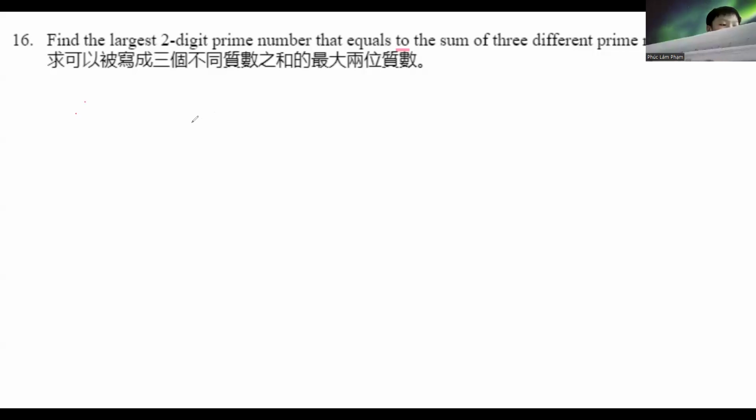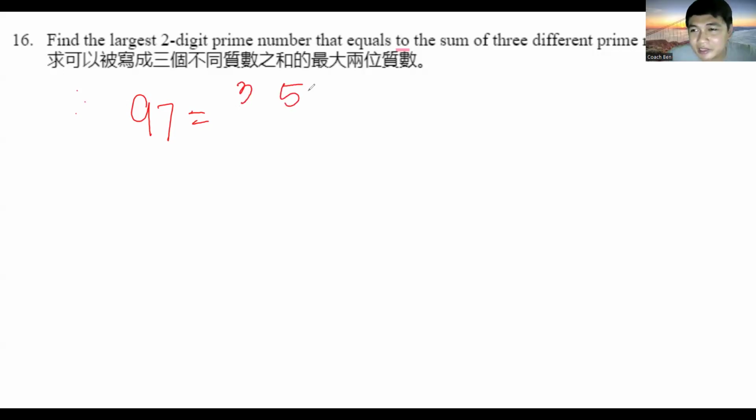Yes. Okay, go ahead. 97 is the largest two-digit prime number because it equals the sum of three prime numbers. It's 3 plus 5 plus 89, which is equal to 97. So 97 is the largest two-digit prime number that equals the sum of three different prime numbers. What were your prime numbers? 3, 5, and 89. 89? Yes. Okay.